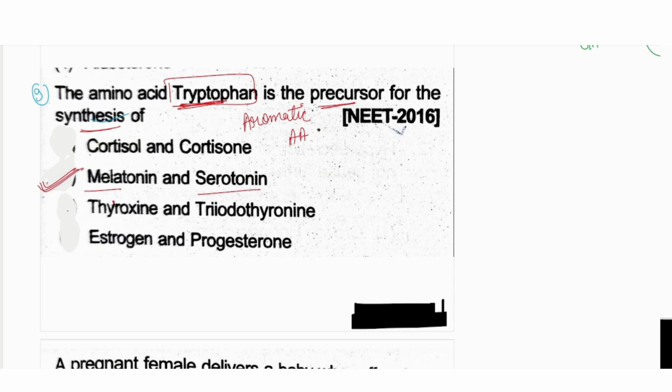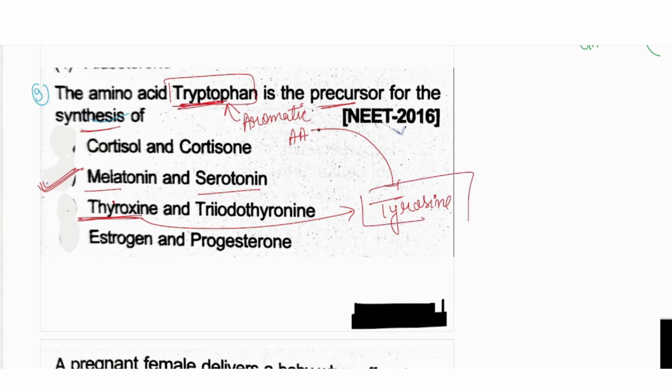It is a memory based question, you have to learn it. From the thyroxine hormone, we can say the precursor for the thyroxine hormone would be the tyrosine. Again, it is an aromatic amino acid, the second aromatic amino acid. So you should know that from the tryptophan, melatonin and serotonin, and from the tyrosine, the thyroxine hormone is synthesized.